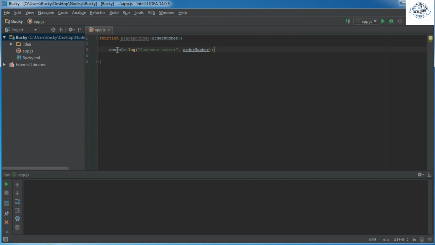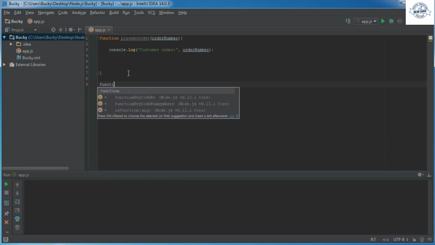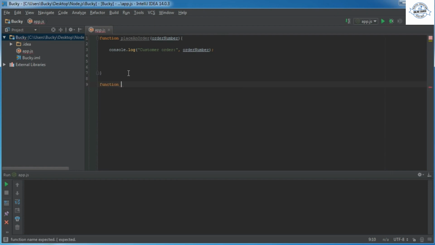Alright. So anyways, every time we call this, it's going to say customer order 1, customer order 2, customer order 3, so on and so forth. Simple enough. Now, after we print out the little indicator saying that this function was called, we need to call one more function, and this is going to resemble querying the database. In other words, the example we saw, we'll say cook and deliver food.